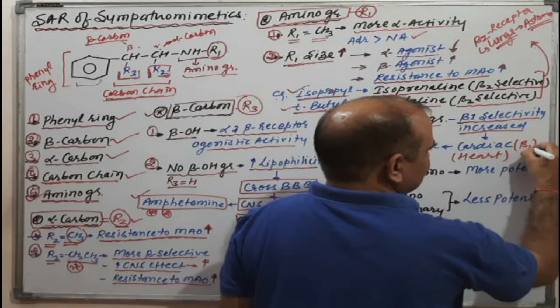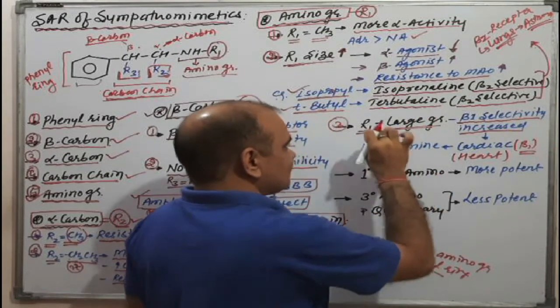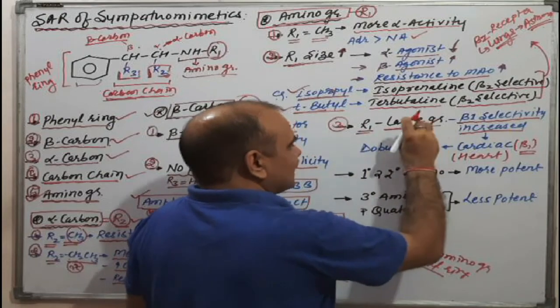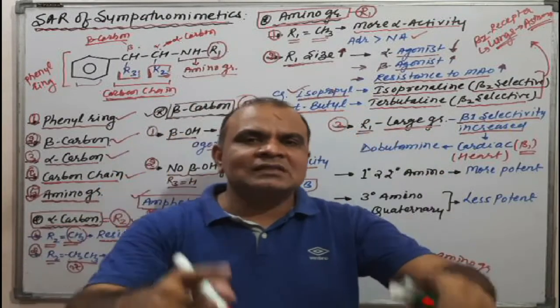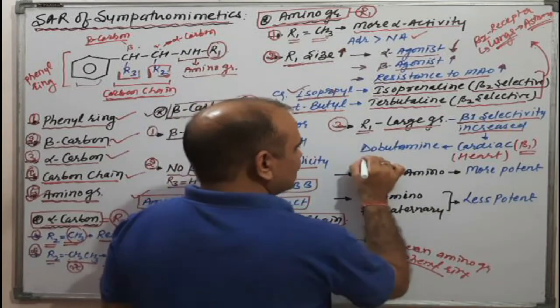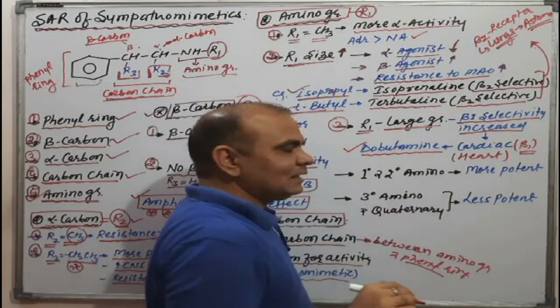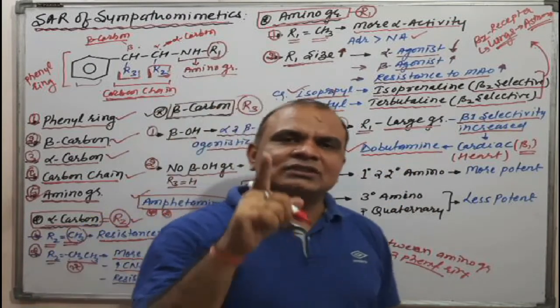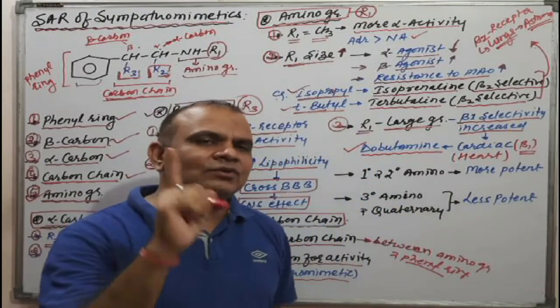Beta 1 receptors are present in cardiac muscles, so these drugs selectively act on beta 1 receptors, meaning selectively on cardiac muscles. The example is dobutamine, a selective agonist for the beta 1 receptor.